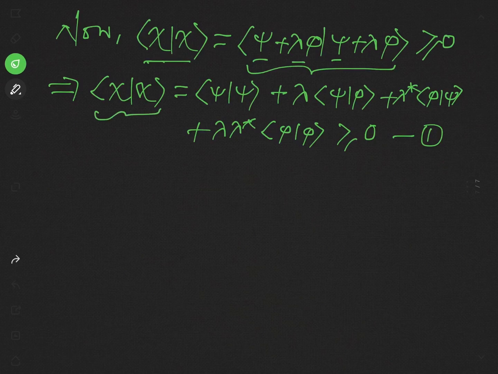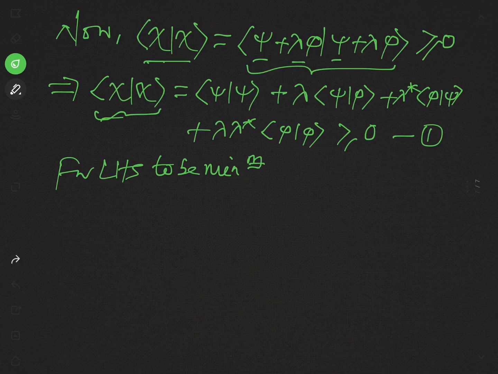We apply the condition of minima by taking the derivative of this with respect to either lambda or lambda star equal to 0. So for LHS to be minimum, why we take the minimum LHS?